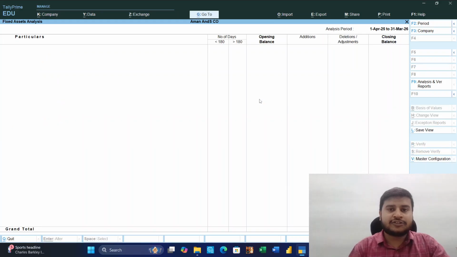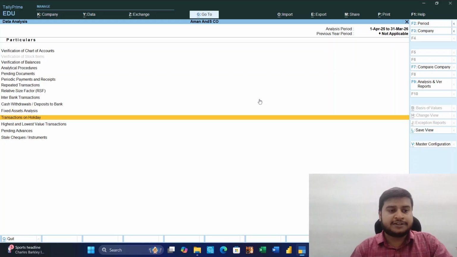Fixed asset analysis is also very much important, and it is also used for audit purpose. Number of days, less than 180 days, more than 180 days, addition, deletion. It is very helpful for us while preparing our financial statement.